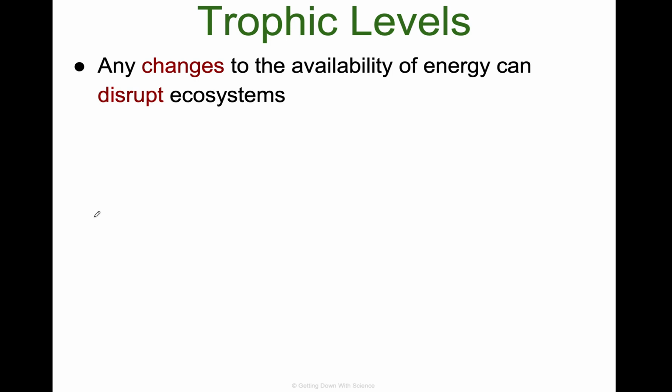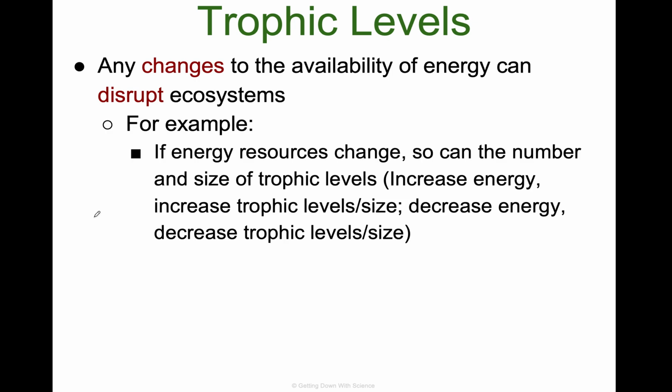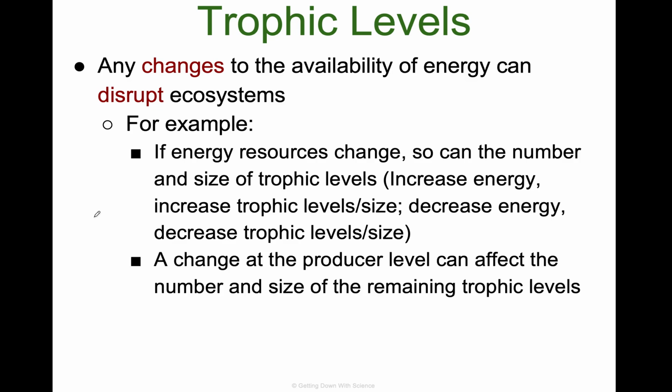Awesome. So any changes to the availability of energy can disrupt these ecosystems. If resources change, so can the number and size of trophic levels. So if we have more plants, we're going to have more primary consumers. If we have fewer plants, we will have fewer primary consumers. Then everything beyond that just kind of gets wacky.